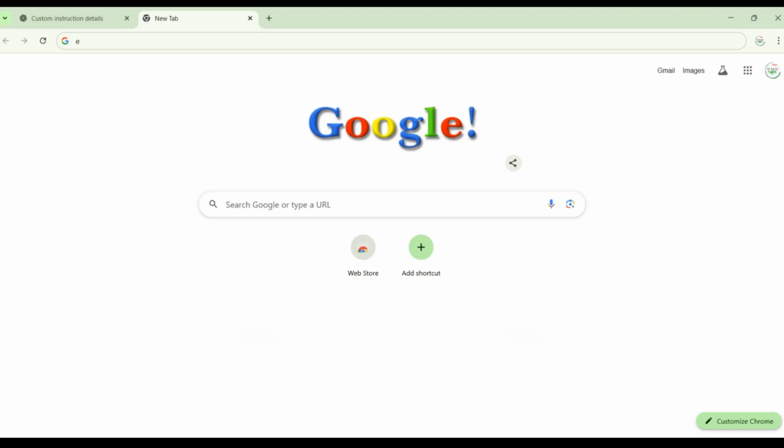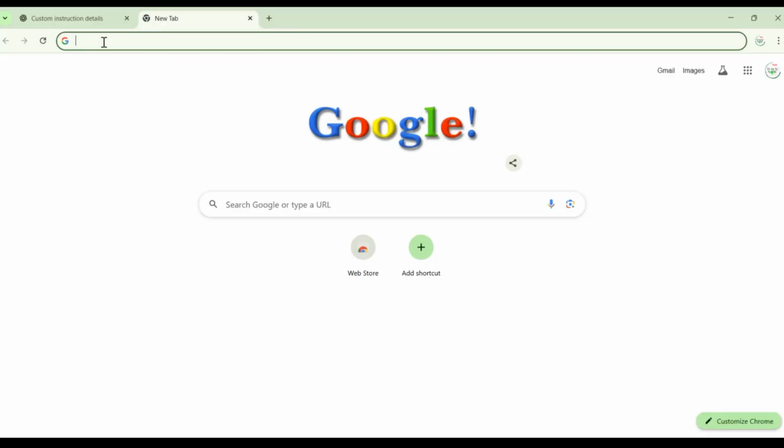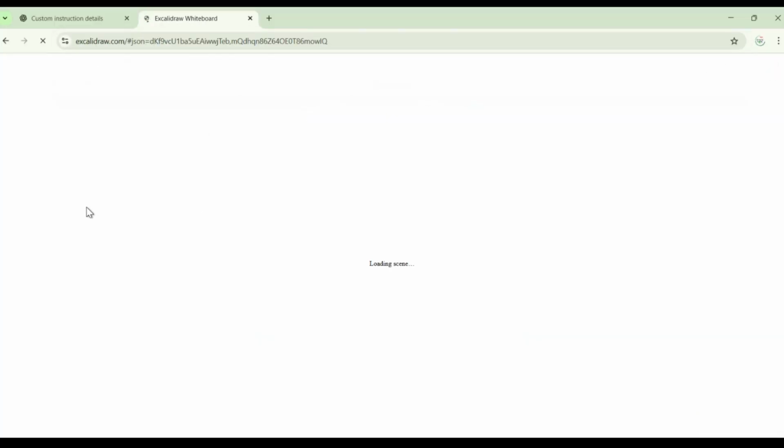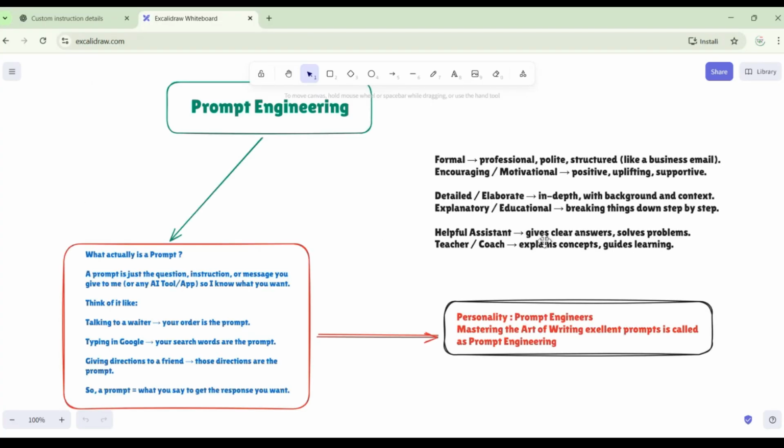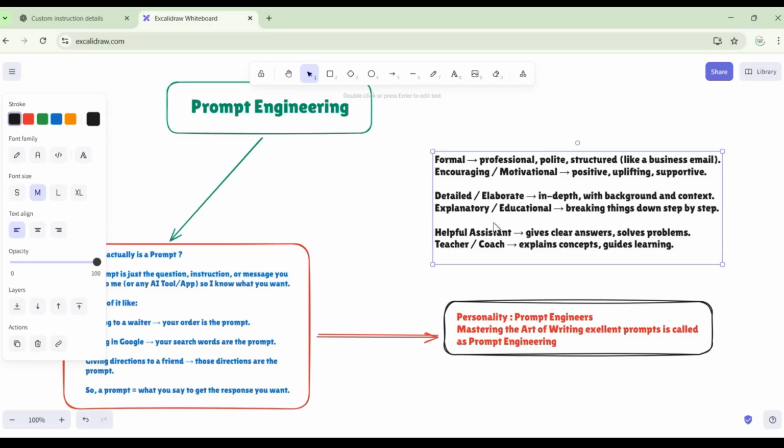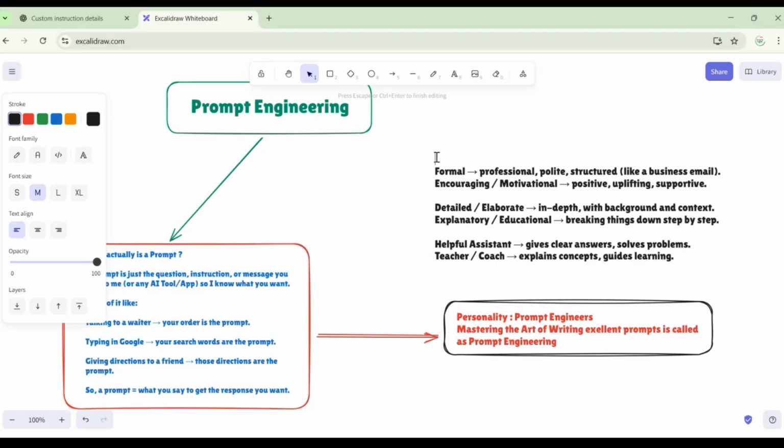So I hope now this is clear, Dipali. What actually is prompt engineering? Who is a prompt engineer? What is prompt engineering and all? So now what are the tones? What we learned about is tone, style, and behavior, right? These are the three things which any AI-based tool will follow.